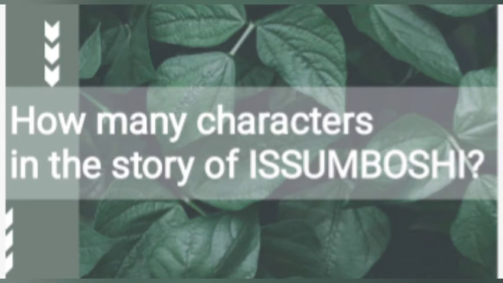Inside 100 points, there is a question: how many characters are in the story of Isumbosi? Then group 1 answers it correctly, so group 1 will get 100 points because they succeeded in answering the question correctly.